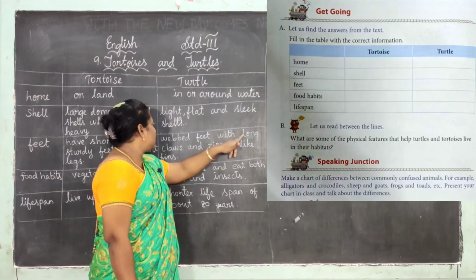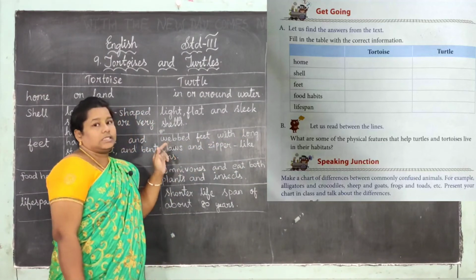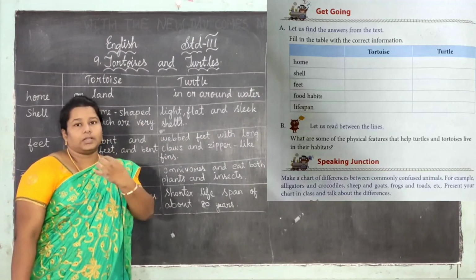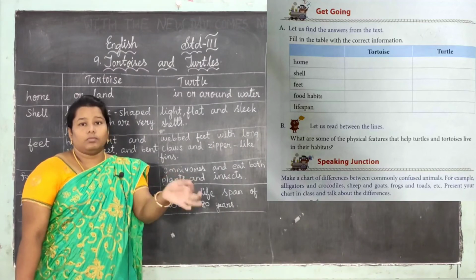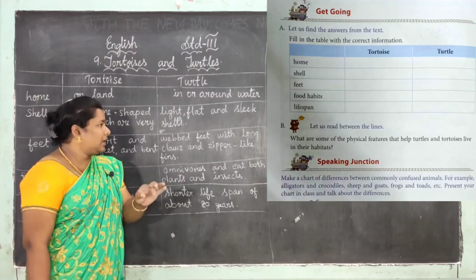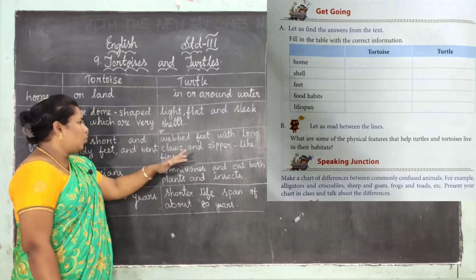Webbed feet with long claws and zipper like fins. Zipper like, already I told, like the zip we use on our dress. Its leg will be like that zip, so it is easy to swim in the water.